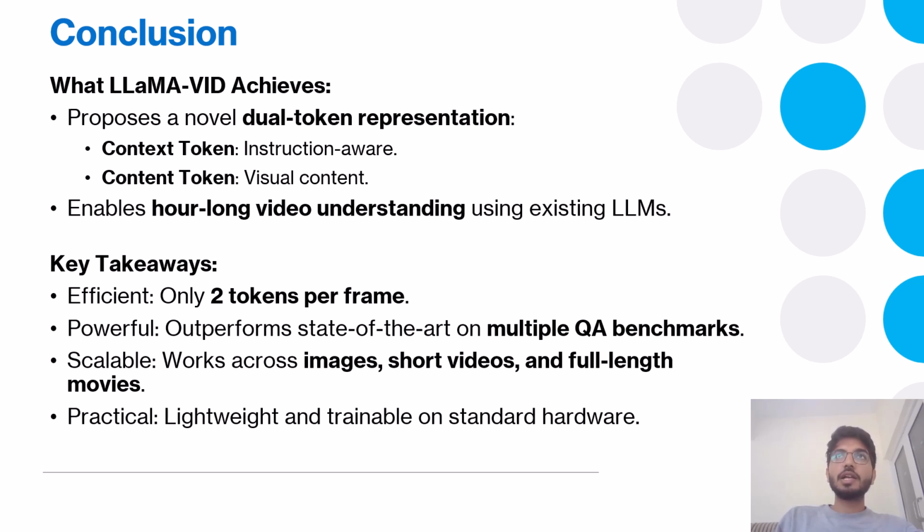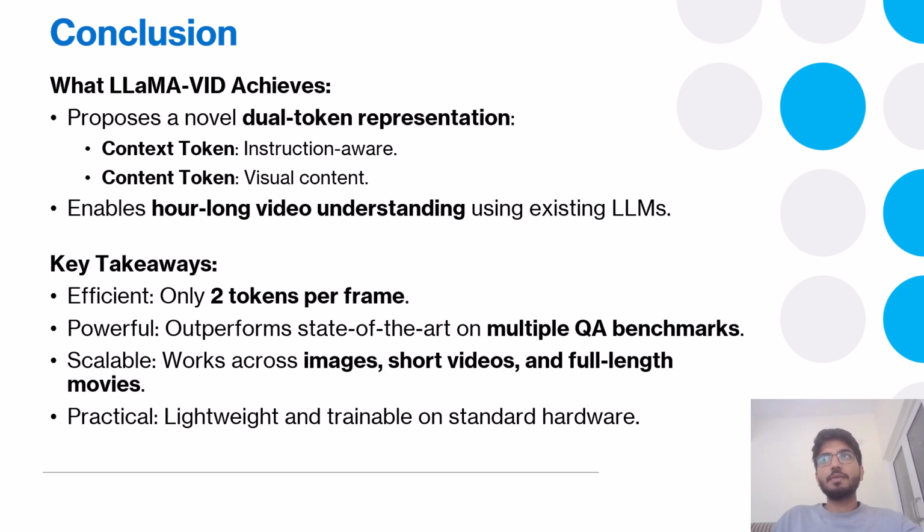It also enables hour-long video understanding, which is a very big task, using existing LLMs without increasing computation much and without changing the overall architecture of the current LLMs. It just finds a quick way to understand long videos.